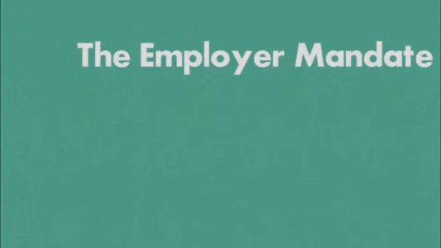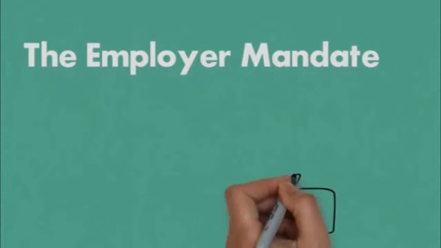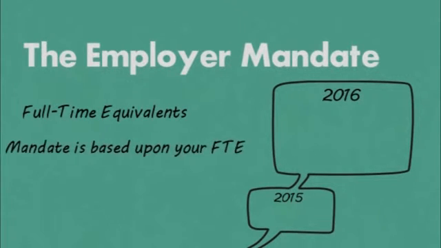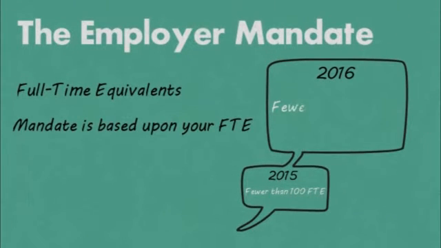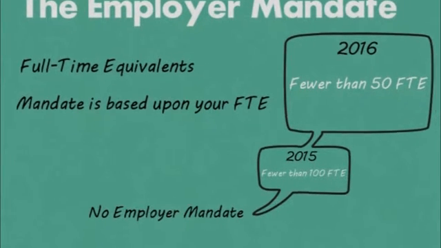The ACA Employer Mandate. To understand the impacts of the 2015-2016 employer mandates on an employer's business, you must begin by determining the FTE. In 2015, if your company has fewer than 100 FTE, or in 2016 fewer than 50 FTE, then you do not fall under the employer mandate, are not required to offer your employees insurance coverage, and are not subject to the ACA employer penalties.